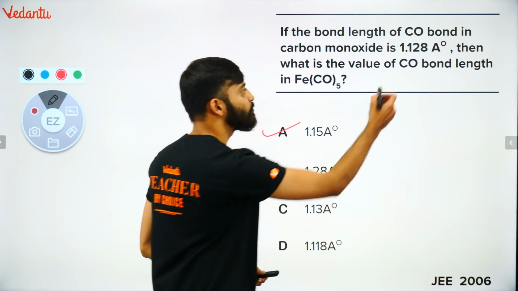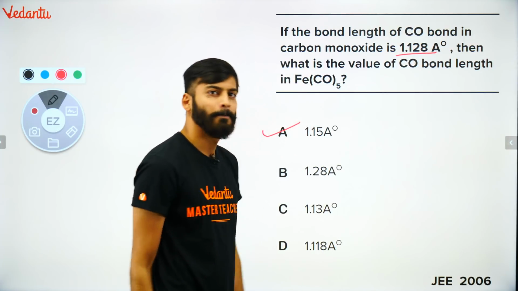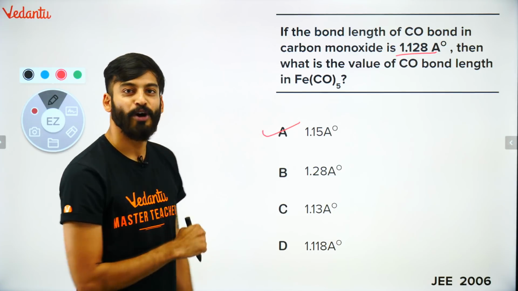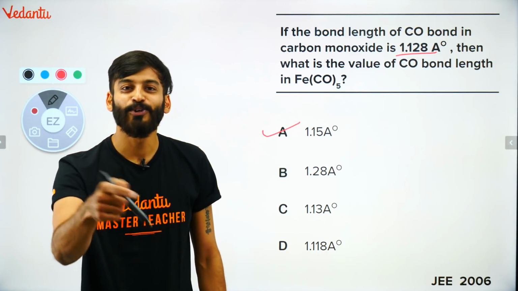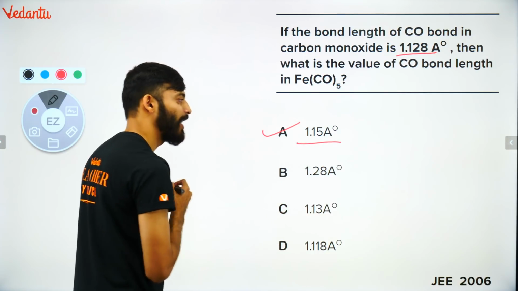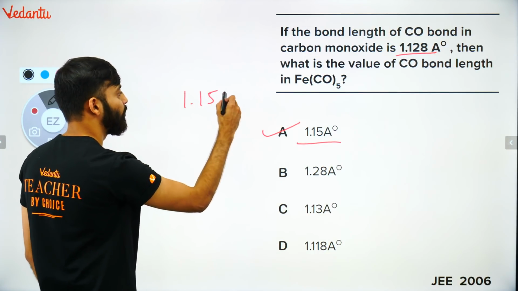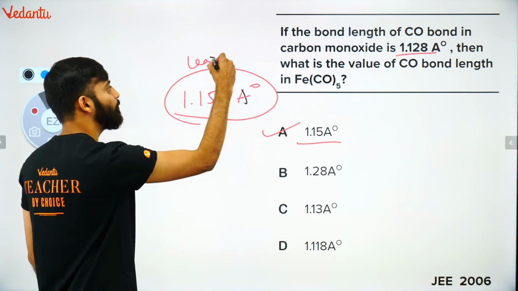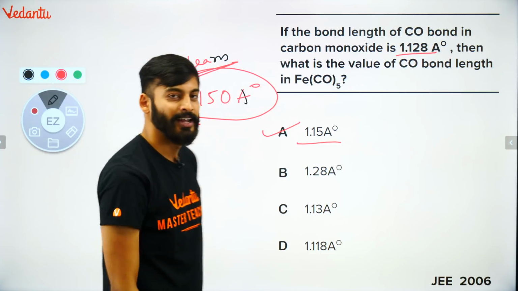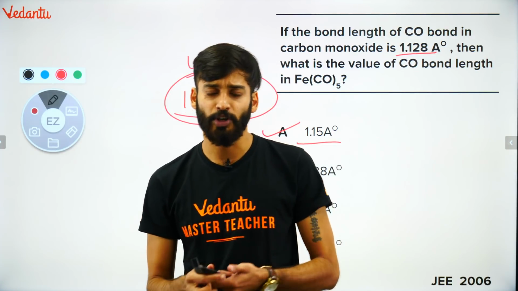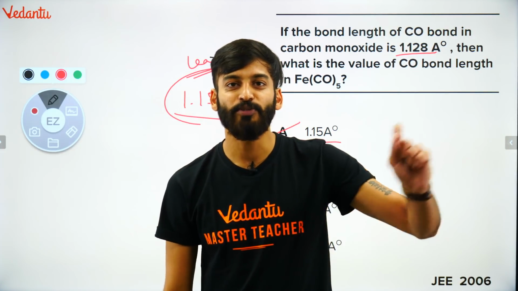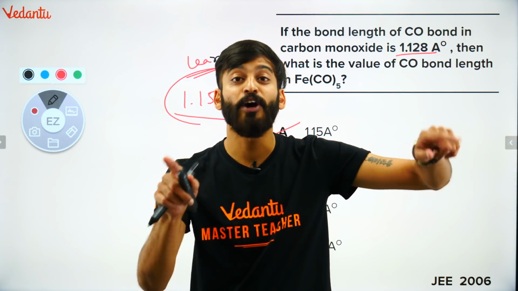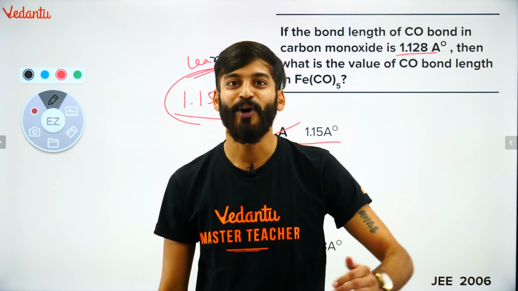Actual में it is always 1.128 angstrom, but it has been found that whenever carbonyl is forming a complex, it will go to 1.15 angstrom. आप ऐसे भी लिख सकते हो 1.150 angstrom. This you have to learn. ठीक है? This point is coming from experiment that the carbonyl CO bond length is actually 1.128 angstrom normally, but in a complex, whenever it will form a carbonyl complex, the bond length will increase.